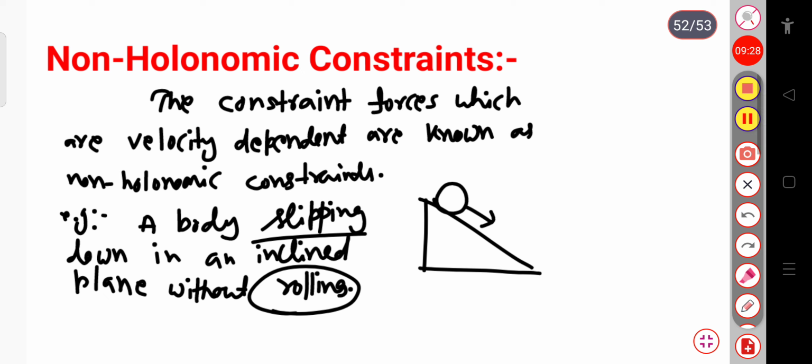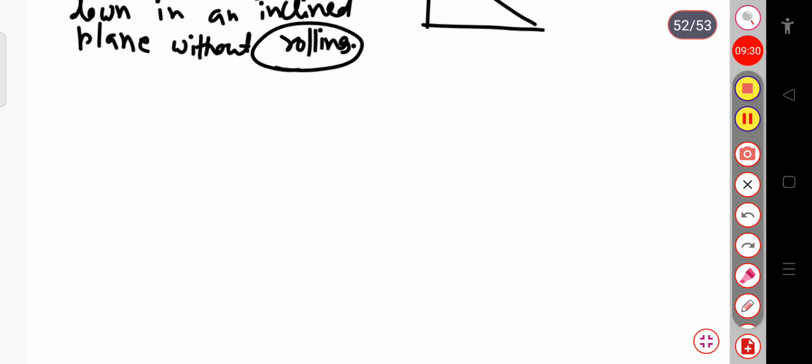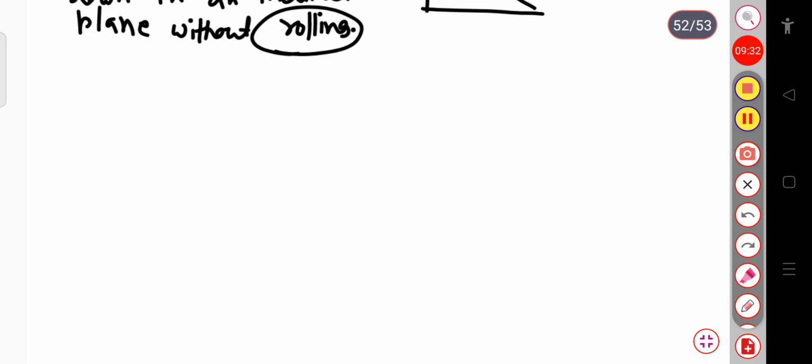In general, the non-holonomic constraint is represented by an equation in terms of an inequality sign. Let me give another example.